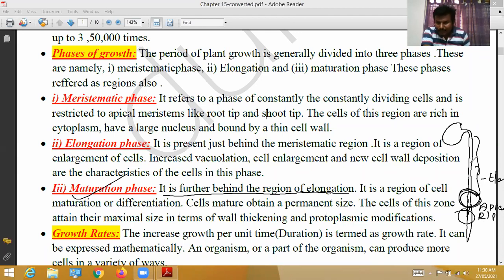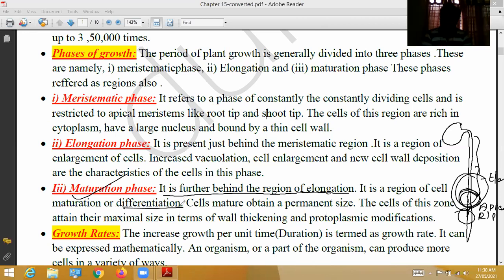This way the plant grows elongated. Already newly formed cells are matured. Earlier formed cells are matured and show secondary growth. Maturation is further behind the region of elongation. It is a region of cell maturation or differentiation. As I'm saying, the cells formed first are differentiated and matured.